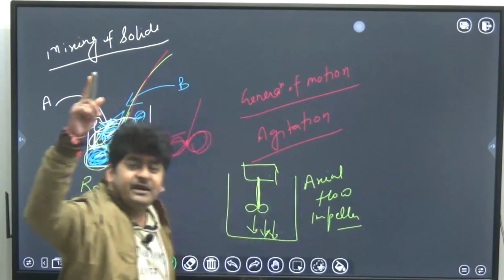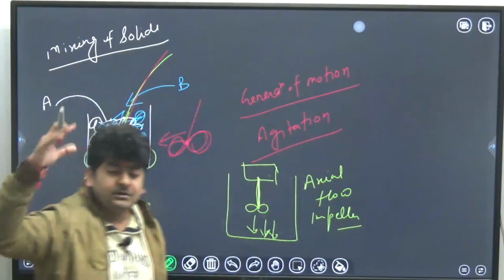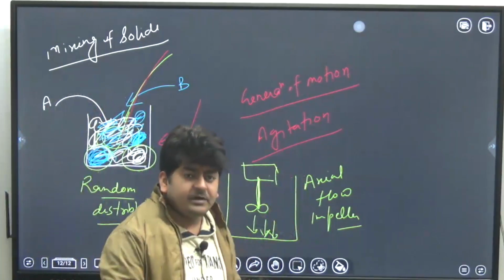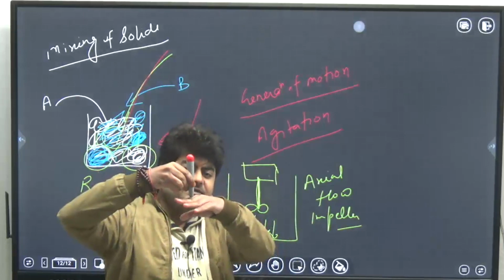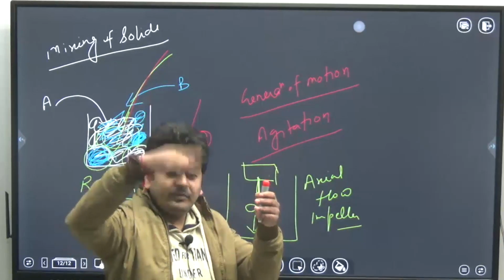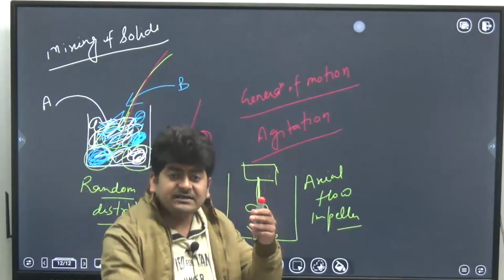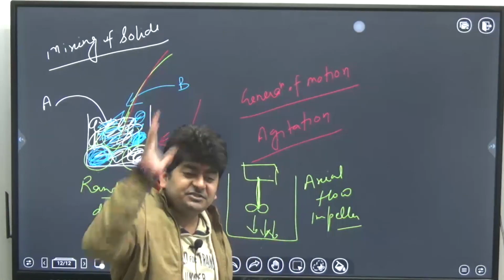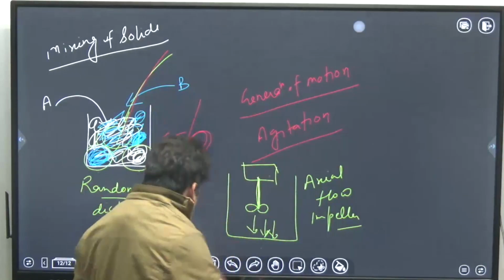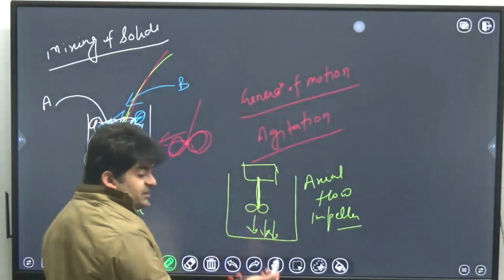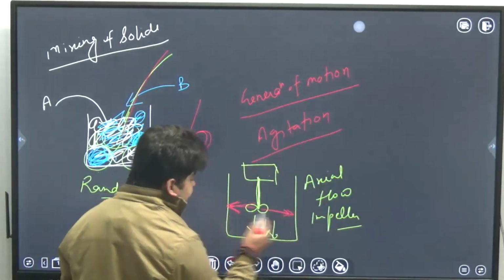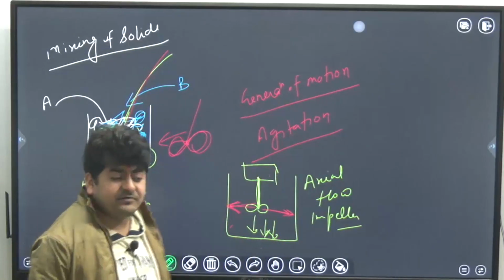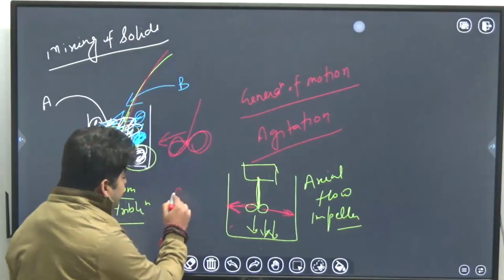Just like the ceiling fan we have in our houses, colleges and hostels. If you switch it on, this is the shaft and these are the blades, and you will see the air movement is vertically downward, parallel to the impeller shaft. So this is an axial flow impeller. If the generation of motion is perpendicular to the impeller shaft, then that is called a radial flow impeller.